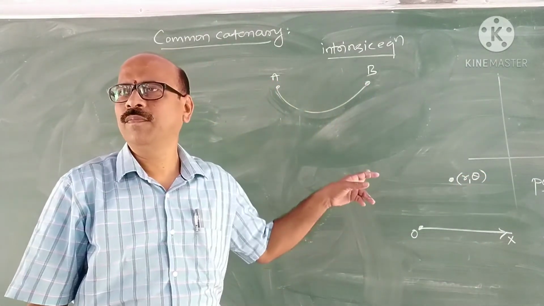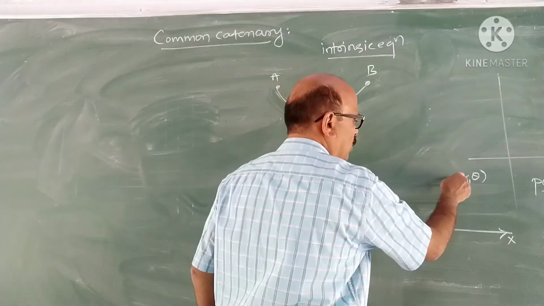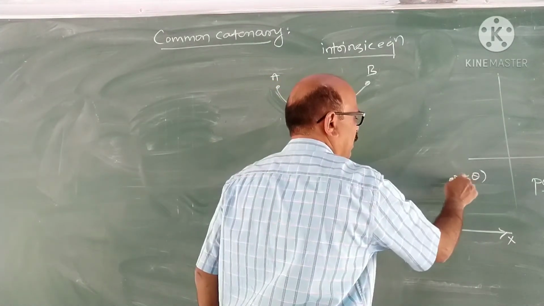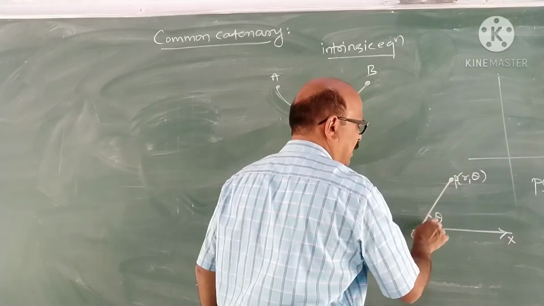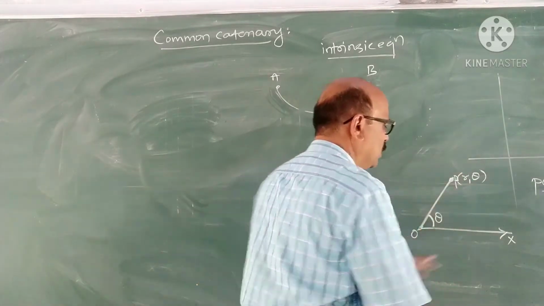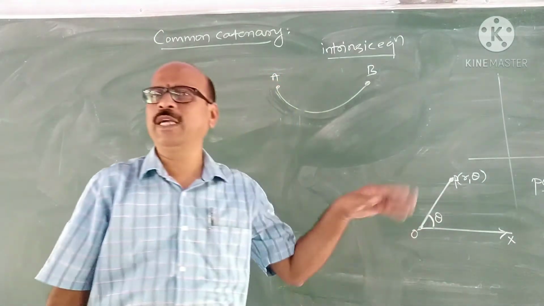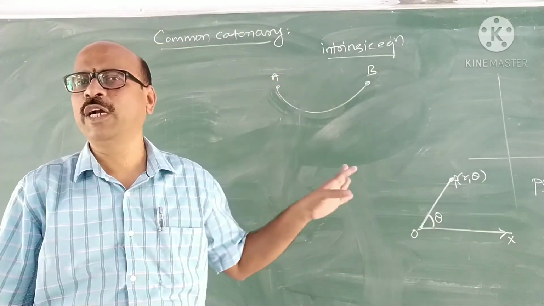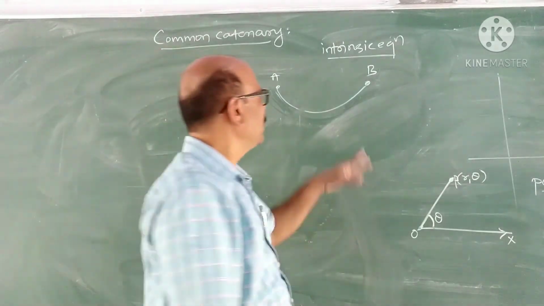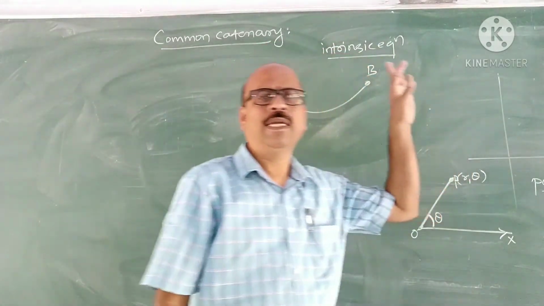What is r? r is the distance of this point P from the fixed point. Theta is the angle made by the line joining OP with the fixed line. Then coordinates are taken as r and theta, and that is called polar coordinates.